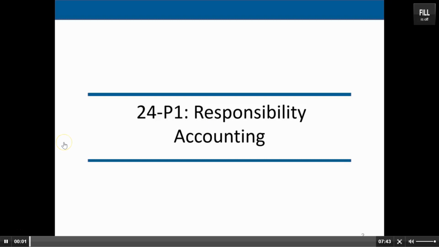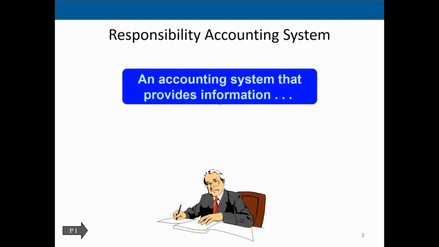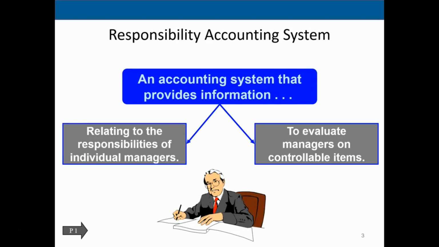Hello, in this lecture we'll continue on Chapter 24, Responsibility Accounting. Responsibility accounting systems provide information related to the responsibility of individual managers and are used to evaluate managers on controllable items. The idea is that we're going to break the company into separate departments, with management in charge of those departments, and we need to hold those managers accountable for the performance of their departments.